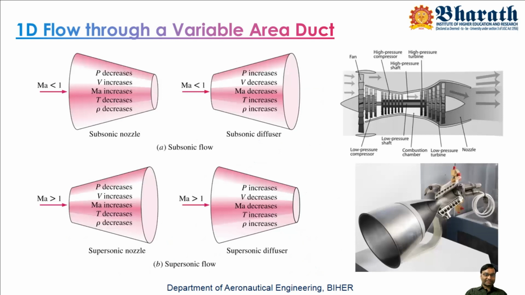What maximum velocity can we get? If you have a sufficient pressure ratio, the maximum velocity you can get is M equals 1, provided you have sufficient pressure ratio and sufficient mass flow.